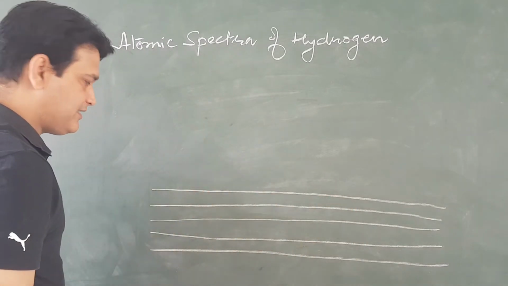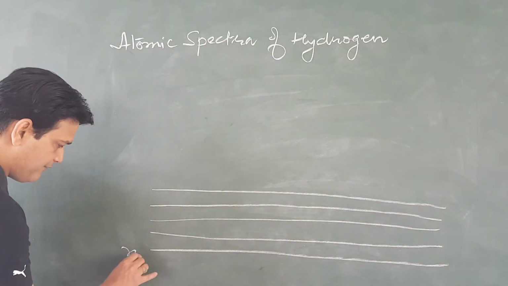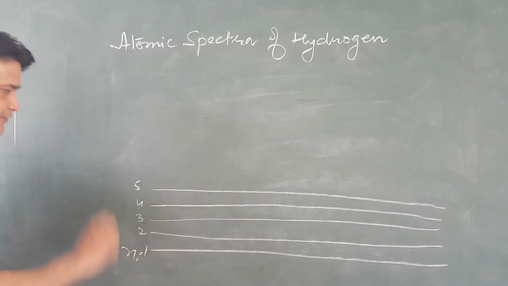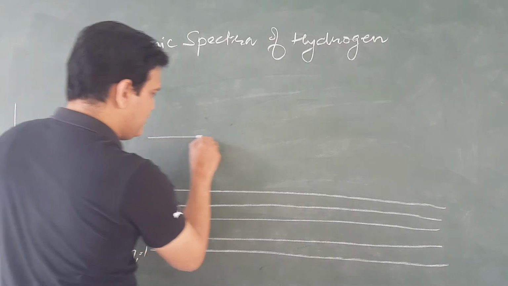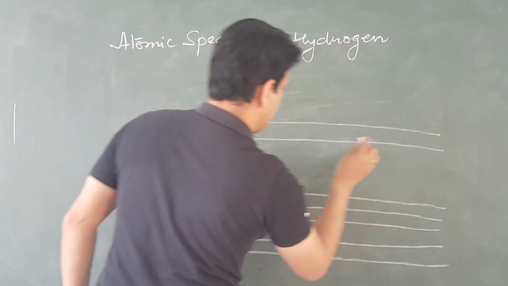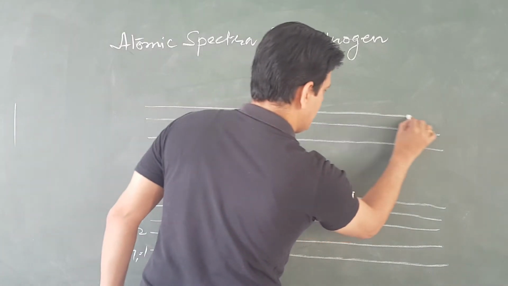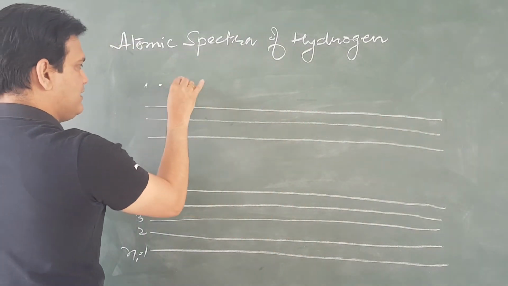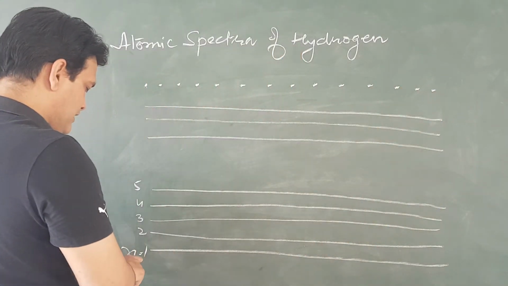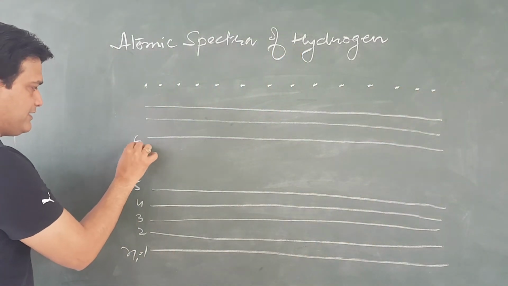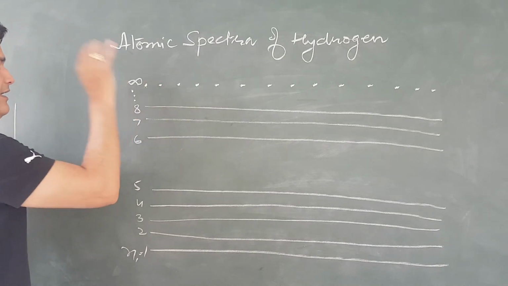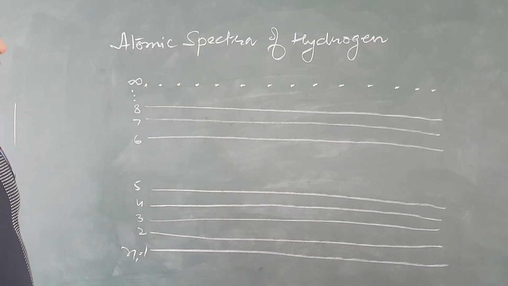These are 5 lines where n1 is equal to 1, 2, 3, 4 and 5. Now there is a gap and similarly this is the line at infinity. 1, 2, 3, 4, 5, this will be 6, 7, 8 and this is line at infinity.